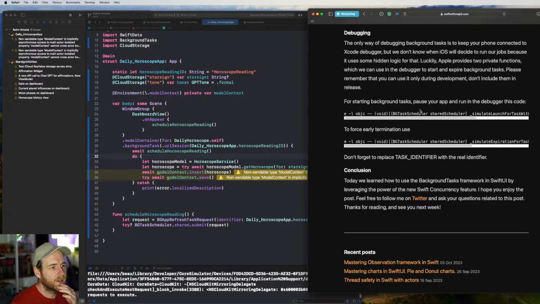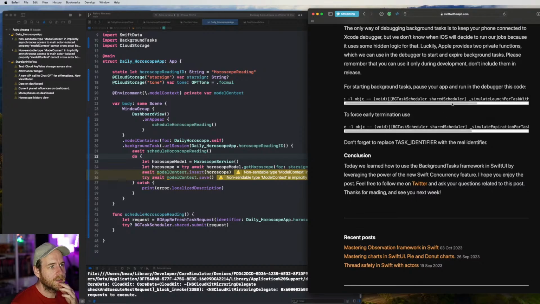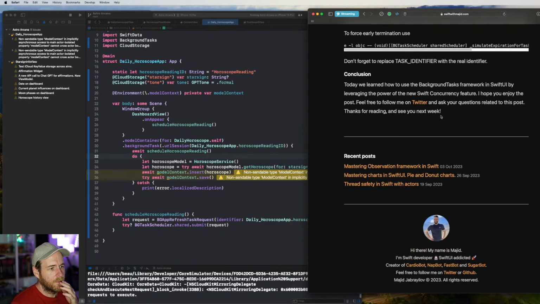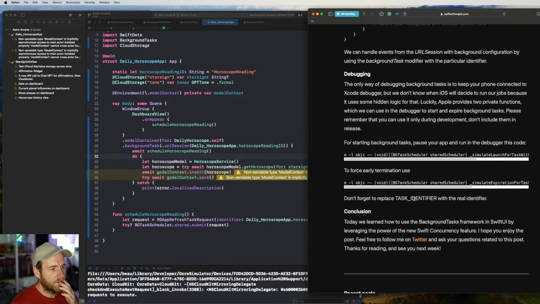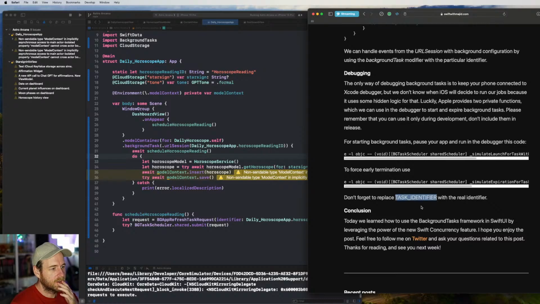Okay, so for starting a background task, pause your app and run this code in the debugger with the task identifier. Okay, so this is going to be awesome. Oh, this is the end. Don't forget to replace the task identifier with the real identifier.